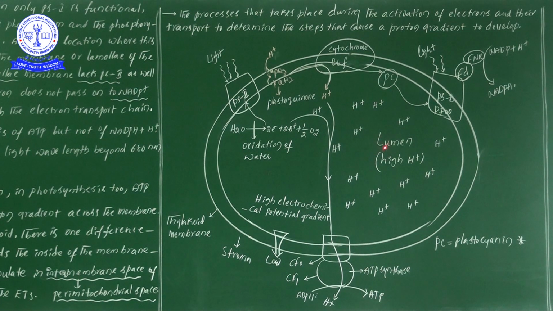Okay, ipo within the lumen what is the process taking place means, ipo paathama oxidation of water. Oxidation of water means enna sir, easy-a sollu sir, means அது nothing but photolysis of water or splitting of water. In previous video we saw, no, the splitting of water process occurs within the thylakoid membrane. இப்போ within the thylakoid membrane இதுதான் place. இப்போ இங்கே we will notice the oxidation or the photolysis of water.